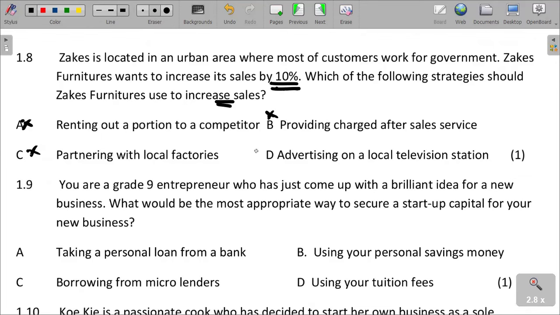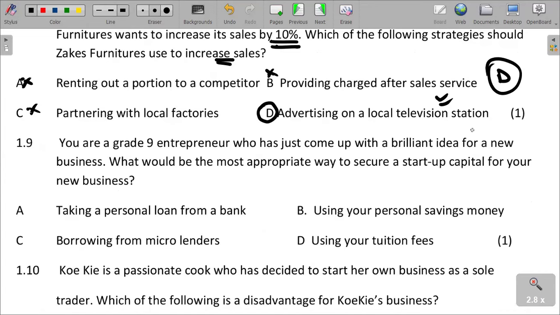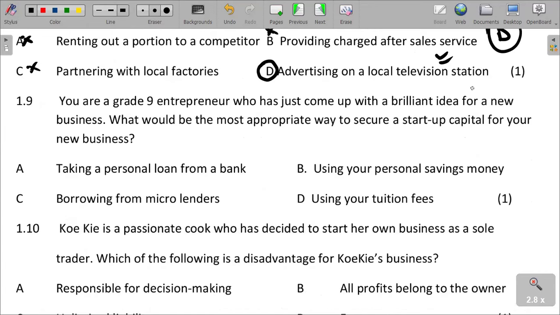Advertising on local television can be the best answer. In order to increase sales, they have to advertise. Advertising can be a good way of making profit. It can actually enable a business to increase its sales.